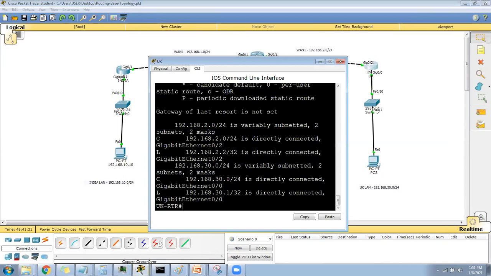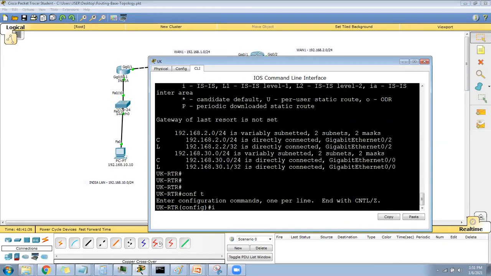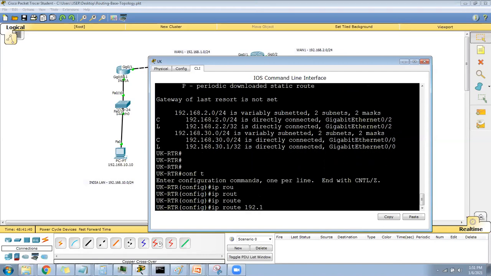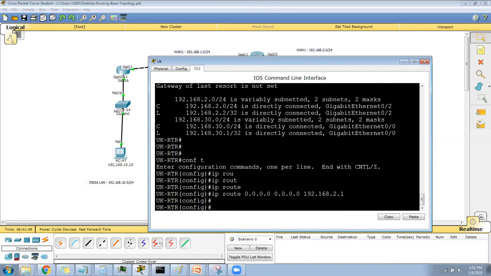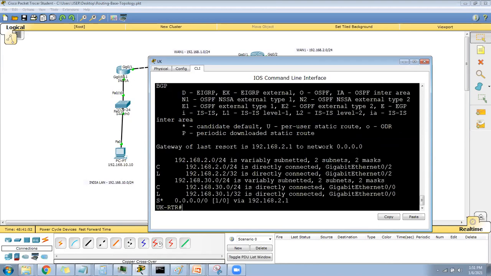And on this side I will say config terminal, ip route 0.0.0.0 0.0.0.0 192.168.2.1. Done. Show ip route. Can you see the static route went down?